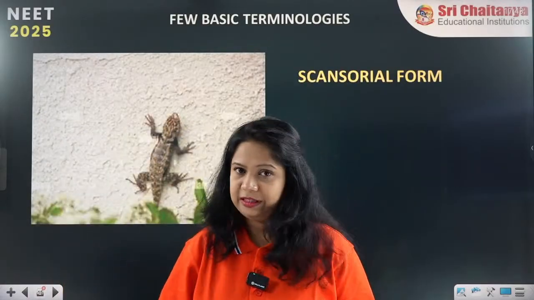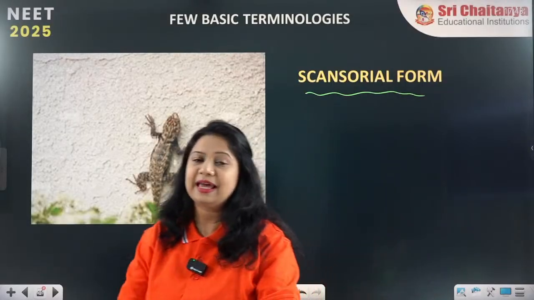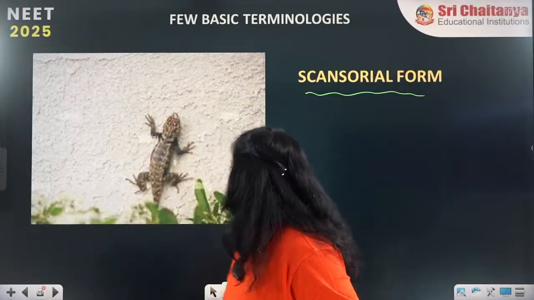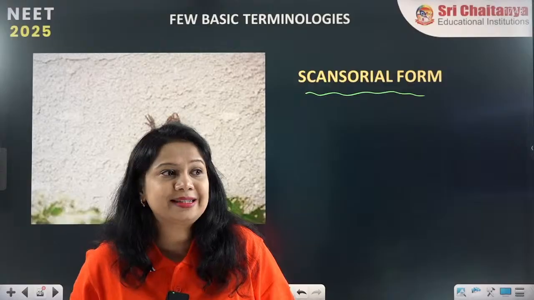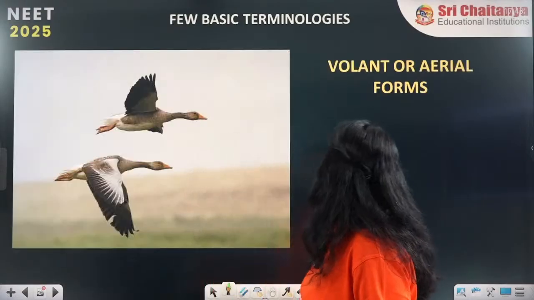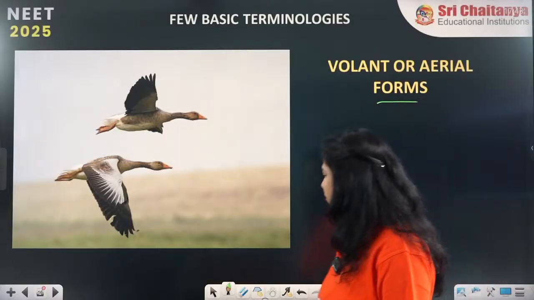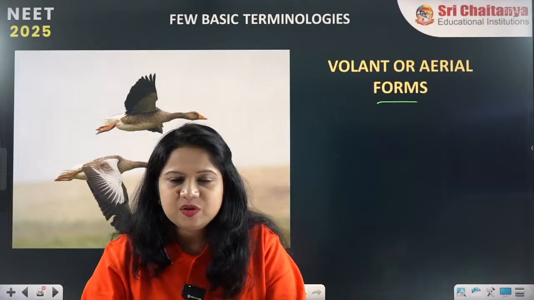Scansorial, we have seen them in day to day life. Scansorial examples: the wall lizard, the geckos, the chameleons, they are called scansorial, right? Okay. Another one, volant or aerial forms. Volant or aerial forms are the birds, the organisms which can fly.